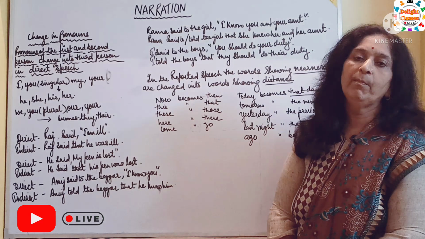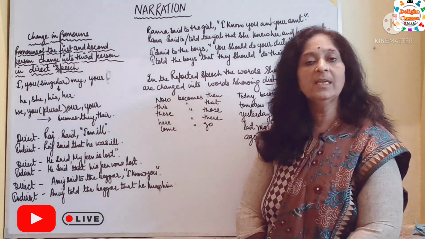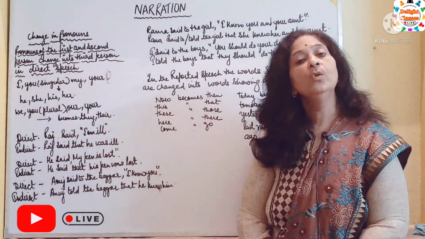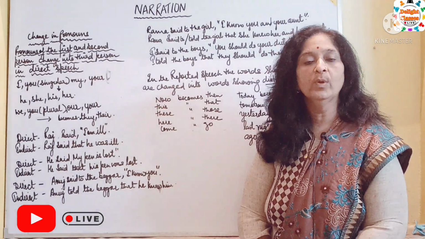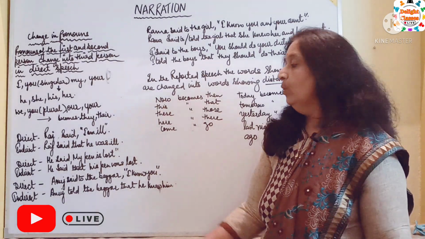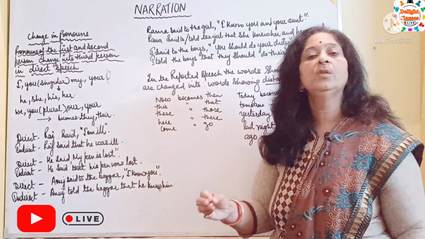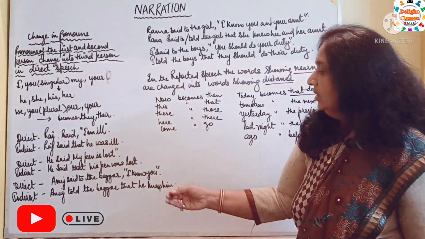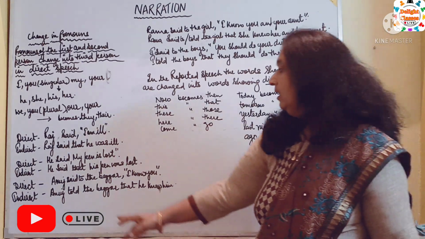Sentence number 3, direct speech: Anuj said to the beggar, in inverted commas, I know you. In indirect speech it will become Anuj told the beggar. Dear students, pay attention.